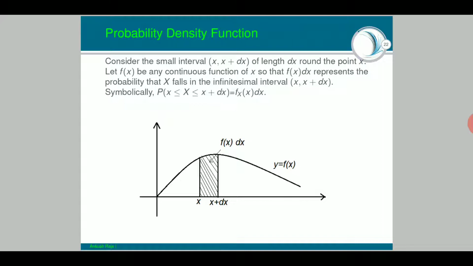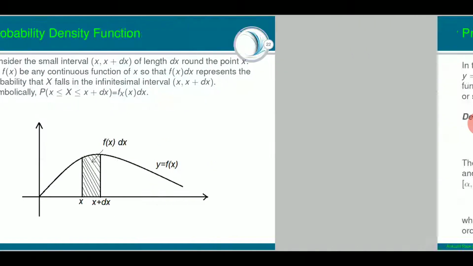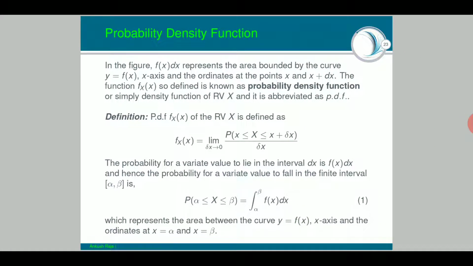So f_X of x dx that we have talked about is nothing but the probability that x falls in the infinitesimal interval x to x plus dx. In the figure, f of x dx represents the area bounded by the curve y equals f of x from above, the x axis from below, and the ordinates at the point x on the left side and x plus dx on the right side.